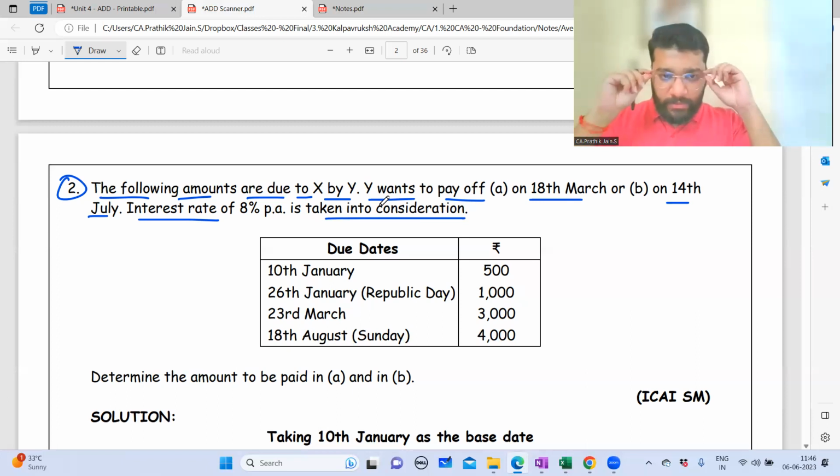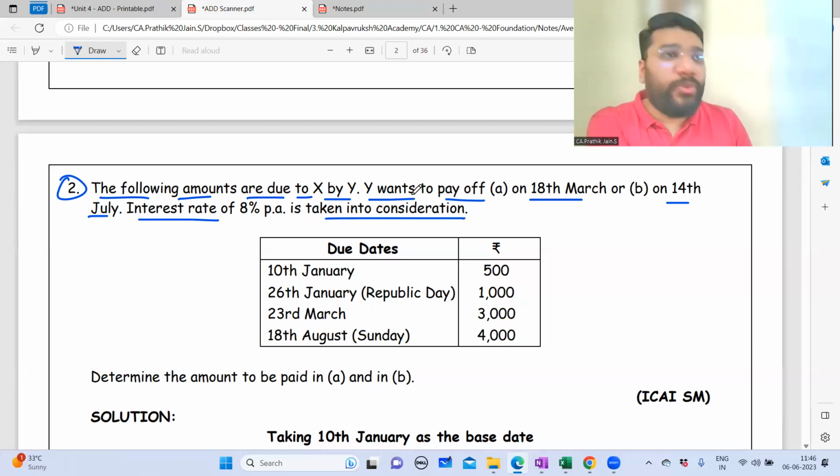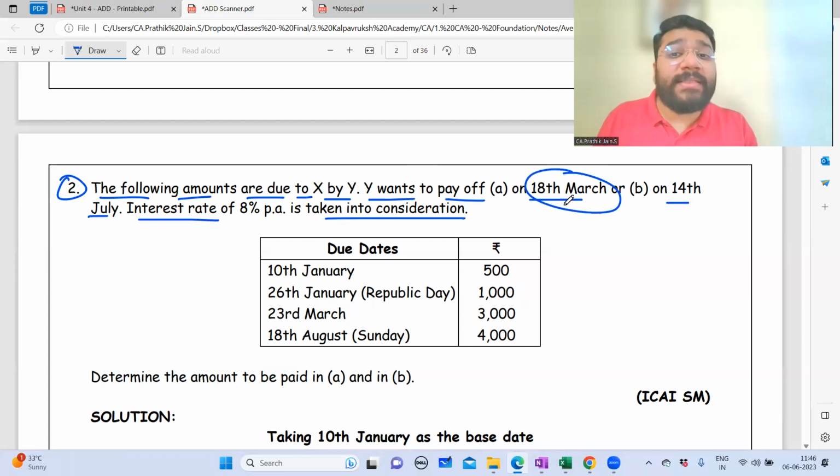See, in this type of question, first you have to calculate the average due date. So one average due date will come. Now compare that average due date and the actual date of payment. What is this 18th March? Y wants to pay on 18th March. So you have to compare the average due date and the date of payment and check whether there is early payment or late payment. If there is any early payment or late payment, the interest calculation will come into picture.